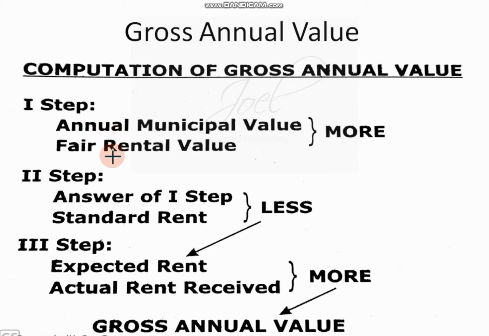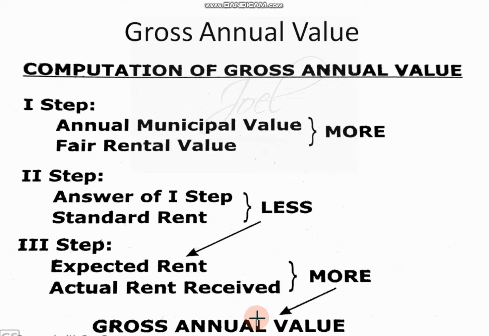One is annual value and fair rental value. These two things you will compare, and the highest amount you will consider. Now that amount and standard rent, the lowest amount you will consider. That amount is called expected rent. Expected rent and actual rent you will compare, and the highest one will be called gross annual value. So these are the things we studied just now.